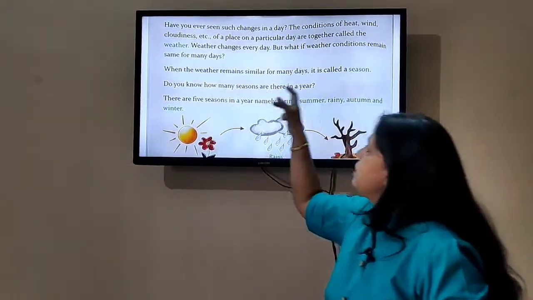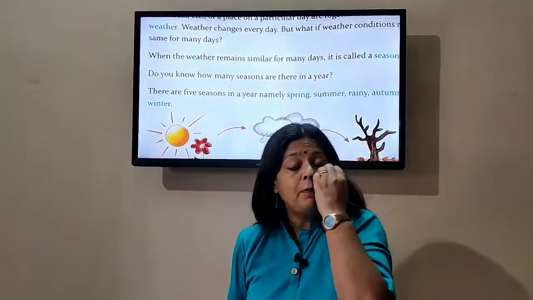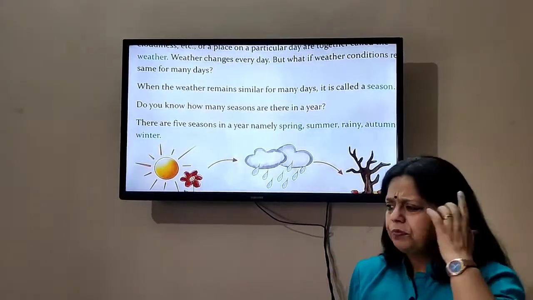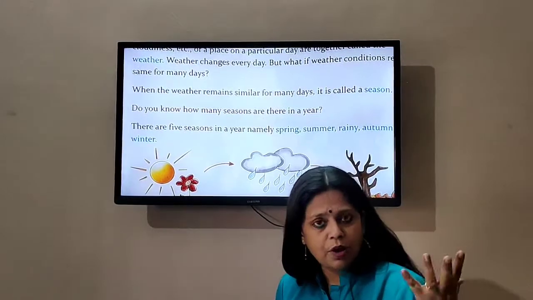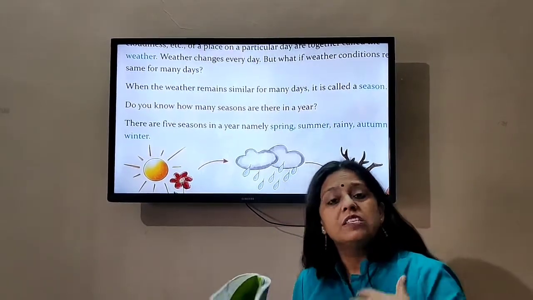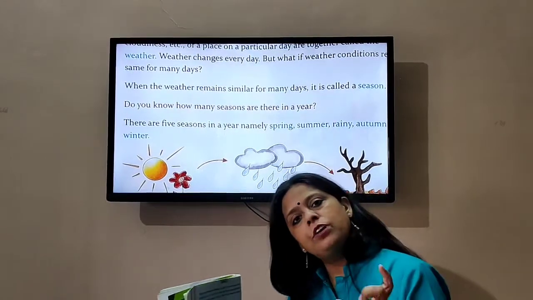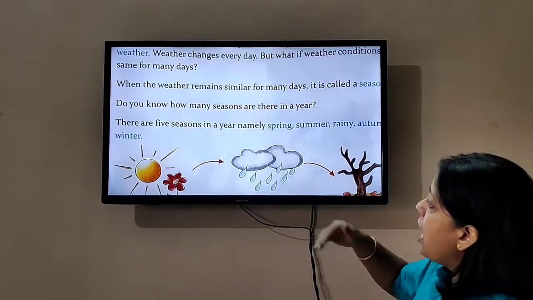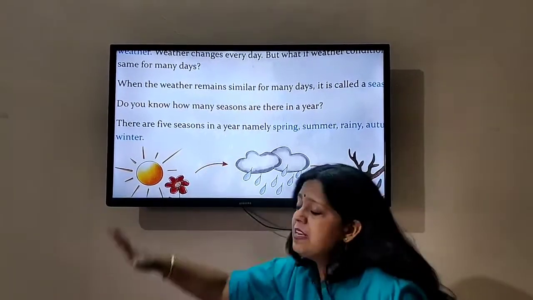Do you know how many seasons there are in a year? Our environment, we divide it into seasons, depending on the kind of weather for many days. Now let's see how many seasons there are.